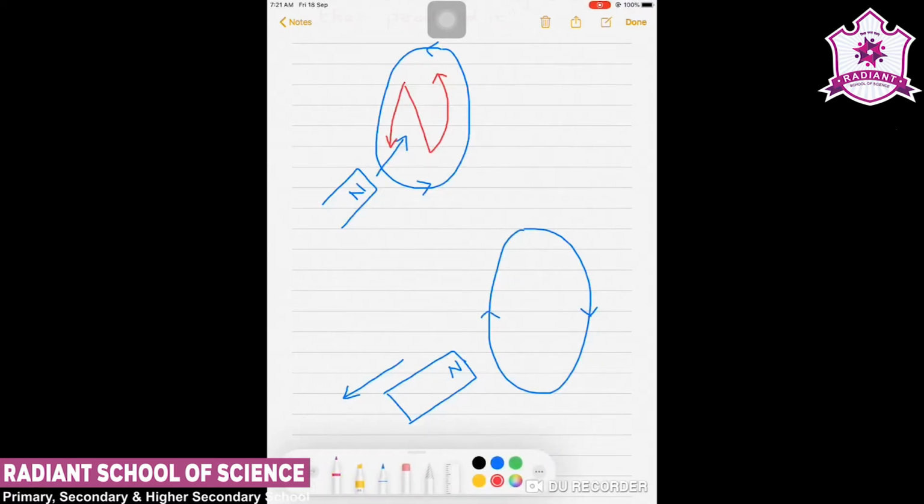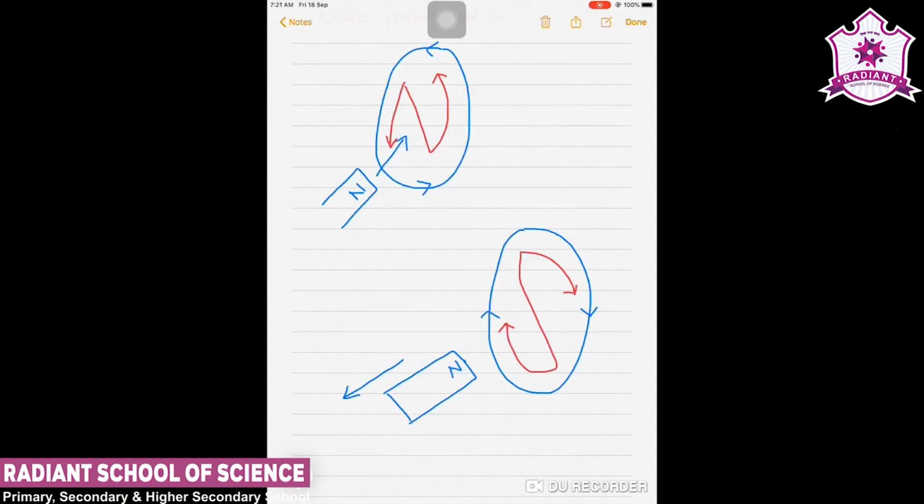Then it will produce current inside the coil in such a manner that it produces a clockwise current in it.